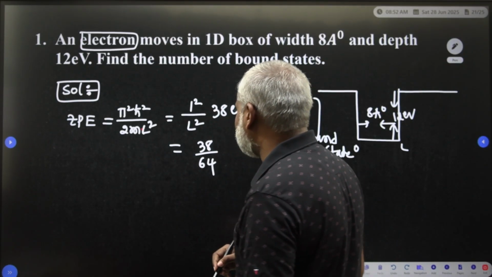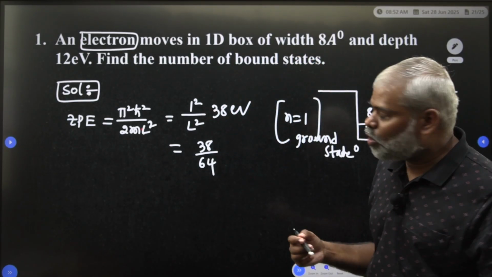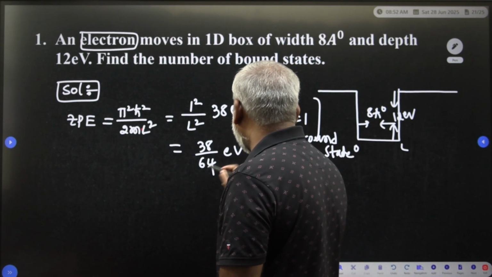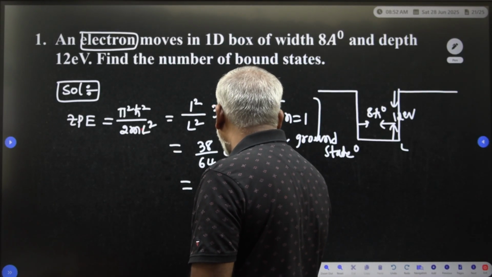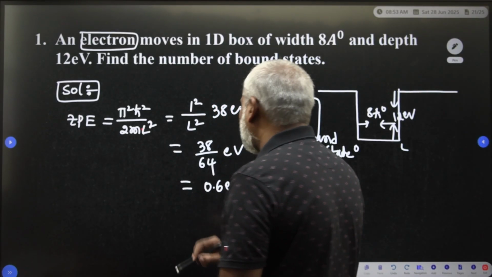So 38 by 64 electron volt is equal to 0.6 electron volt you are going to get.